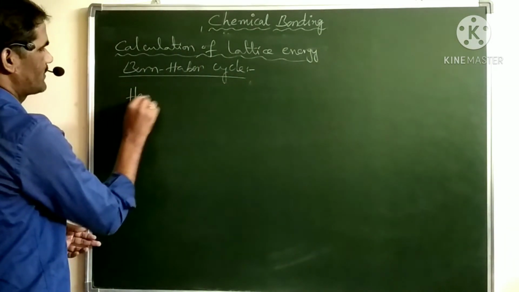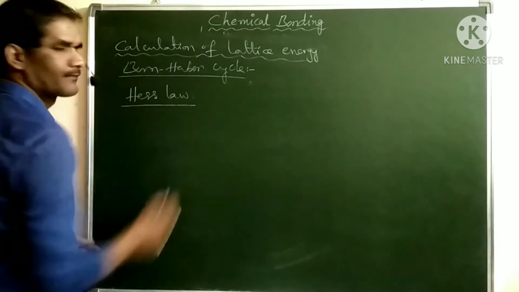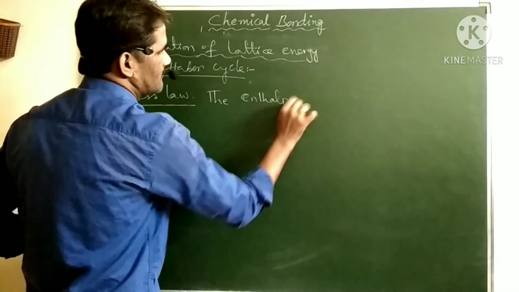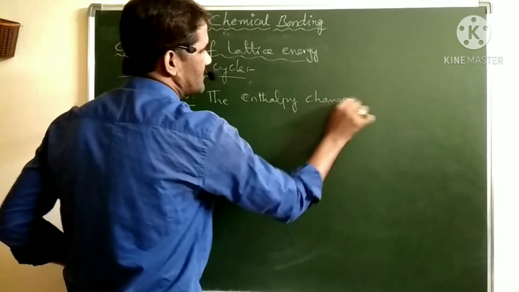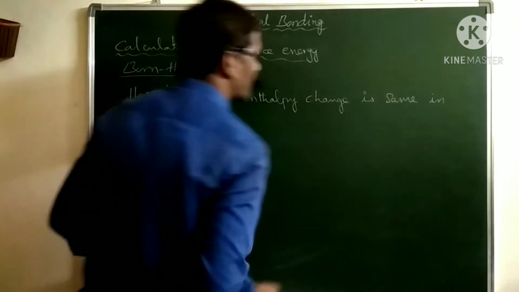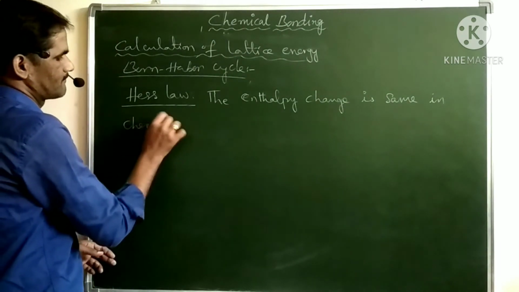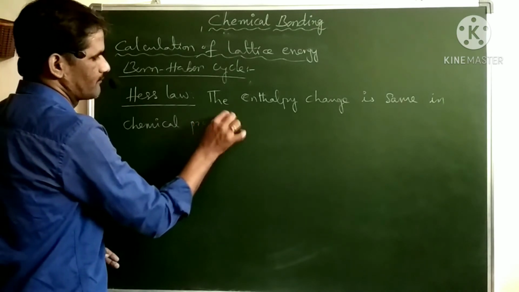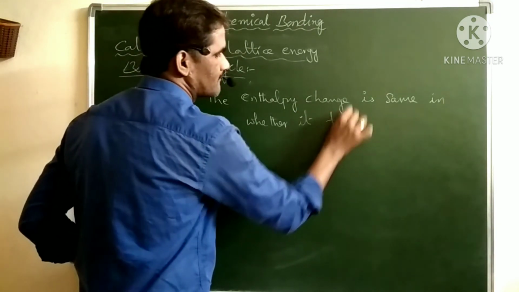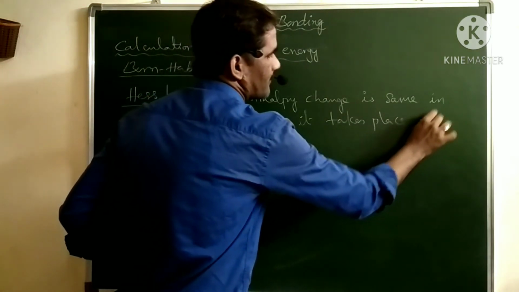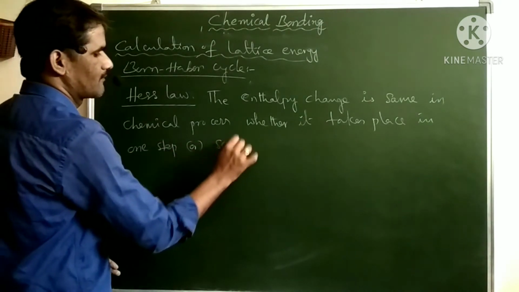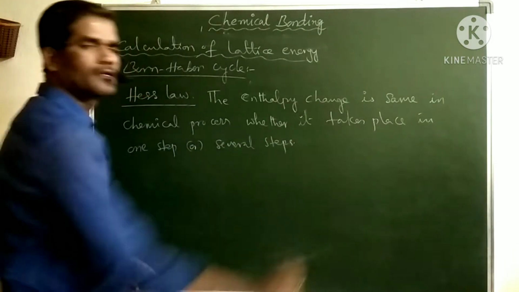So the definition for Hess law: the enthalpy change or energy change is the same in a chemical process whether it takes place in one step or several steps. This is the Hess law.